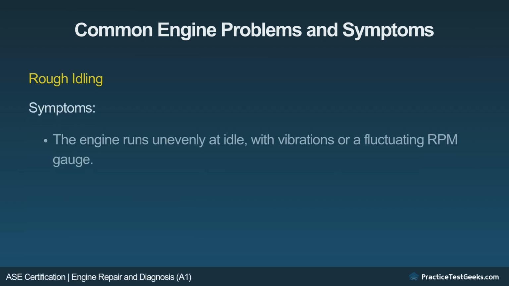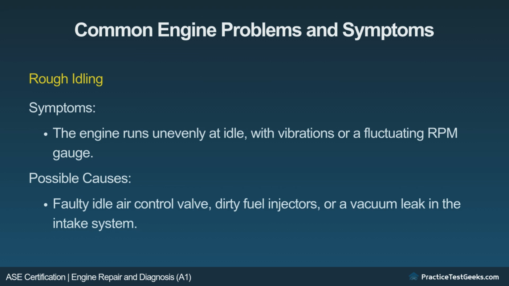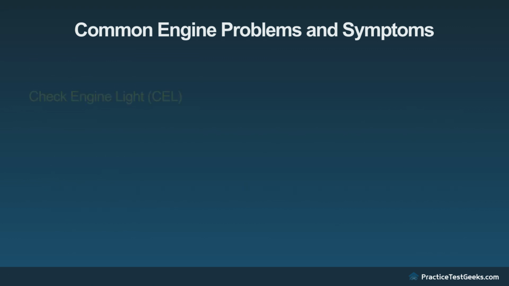Rough idling. Symptoms: the engine runs unevenly at idle, with vibrations or a fluctuating RPM gauge. Possible causes: faulty idle air control valve, dirty fuel injectors, or a vacuum leak in the intake system.